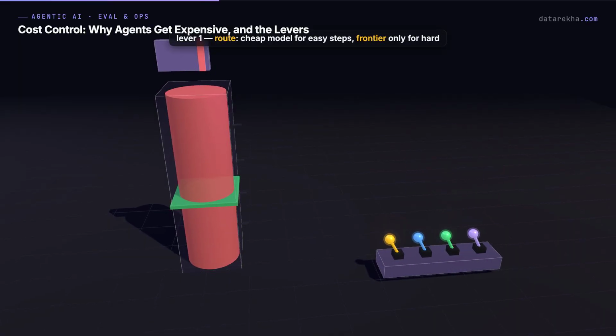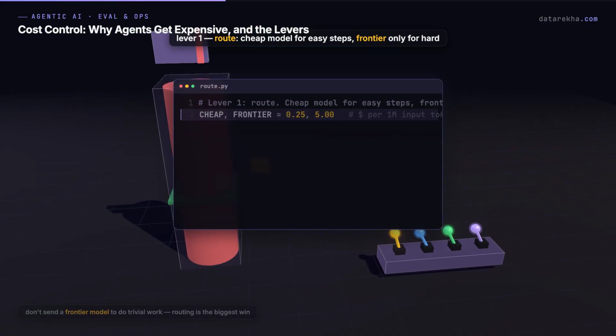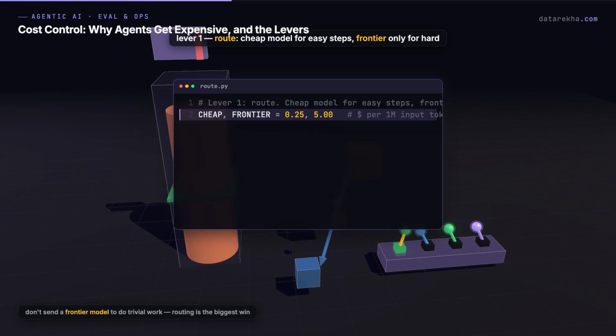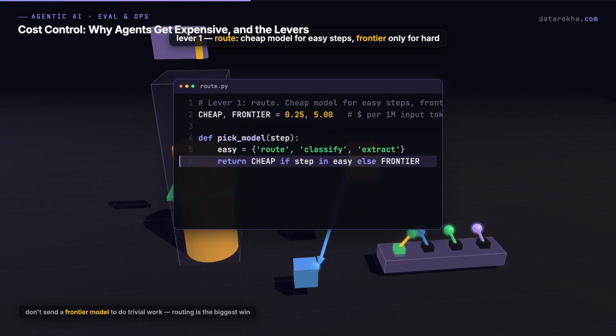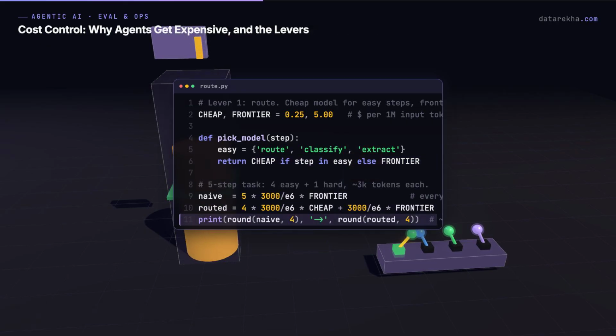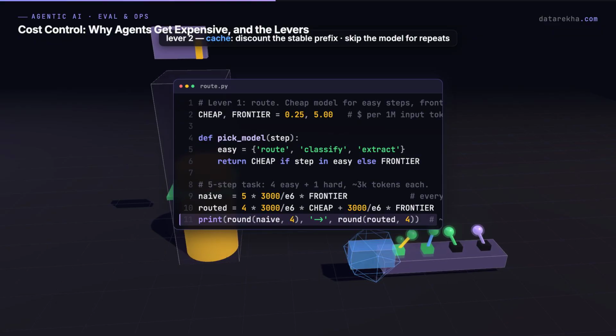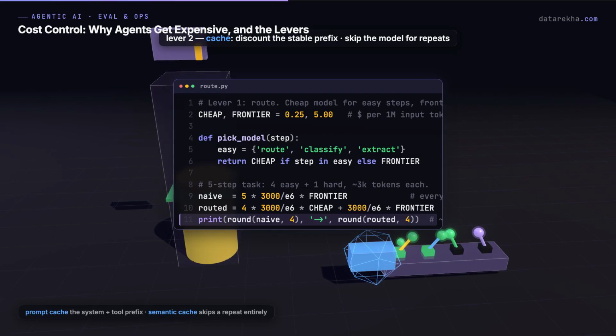The biggest one is model routing. Do not send a frontier model to do trivial work. Use a small cheap model for routing, classification, and simple subtasks, and reserve the expensive model for the genuinely hard steps. Second, caching. Prompt caching gives you a steep discount on the stable system and tool prefix, and semantic caching can skip the model entirely for a repeat question.